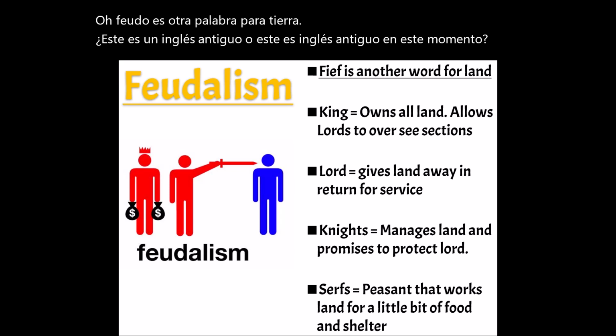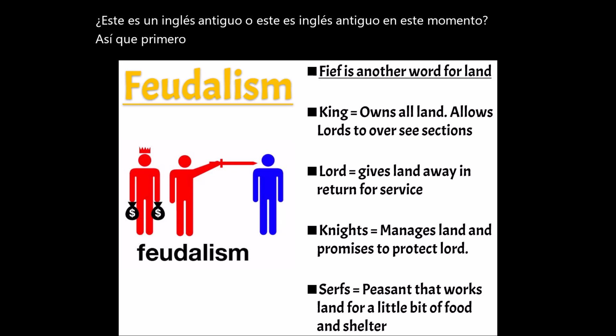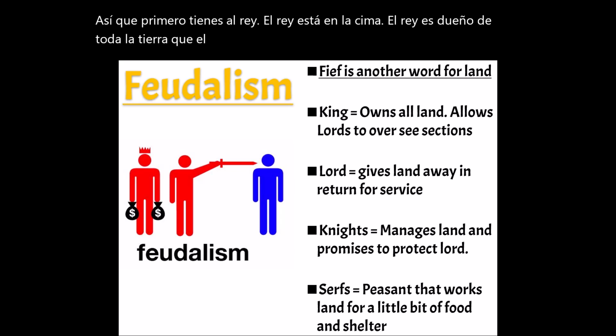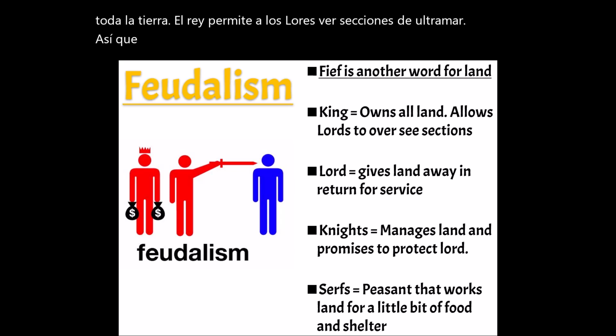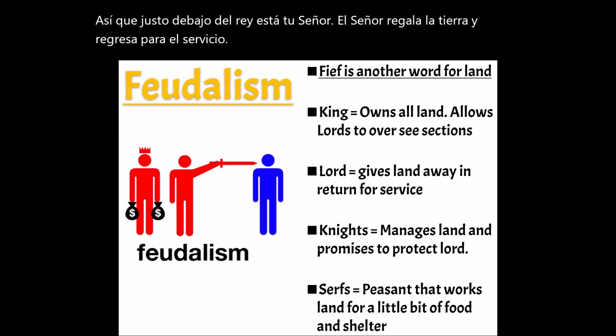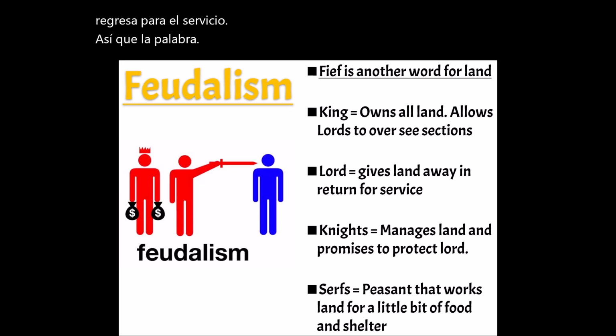So first, you have the king. The king is at the top. The king owns all the land. The king allows lords to oversee sections. So right underneath the king is your lord. The lord gives land away in return for service. So the word you might actually be very familiar with is landlord.